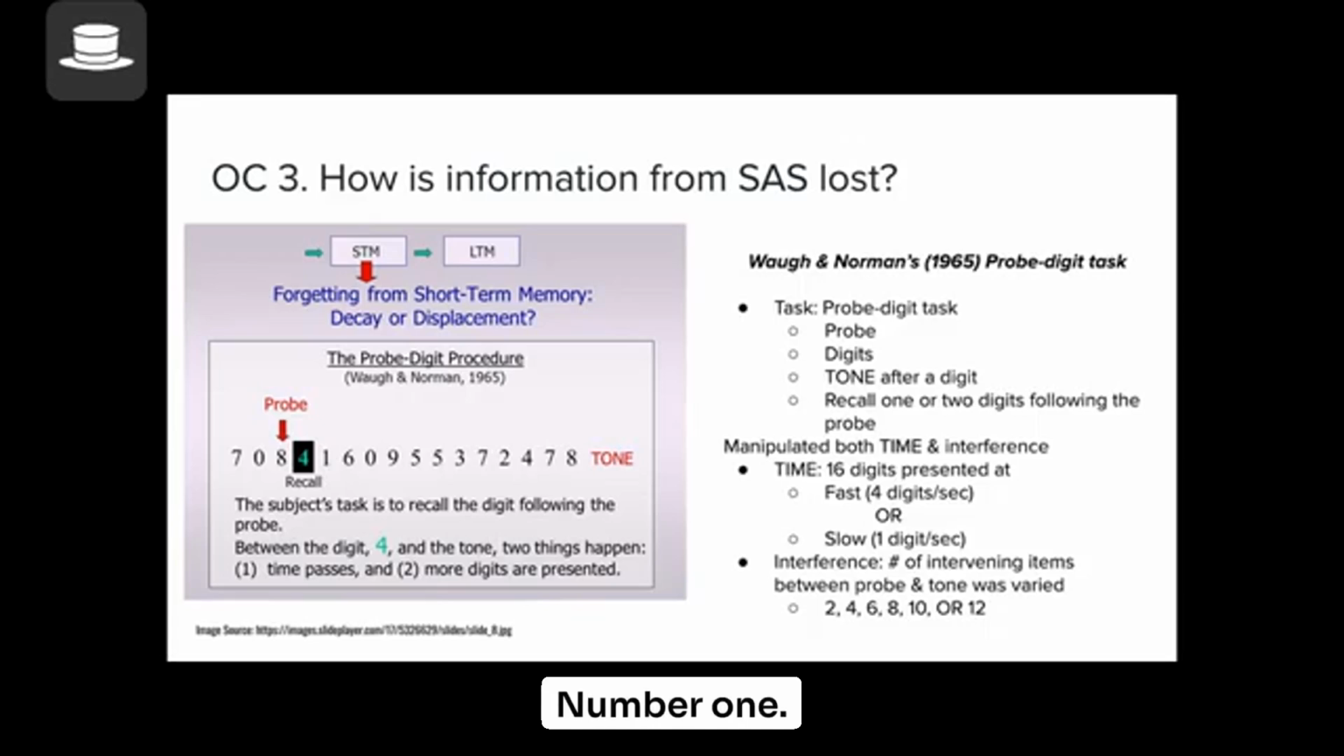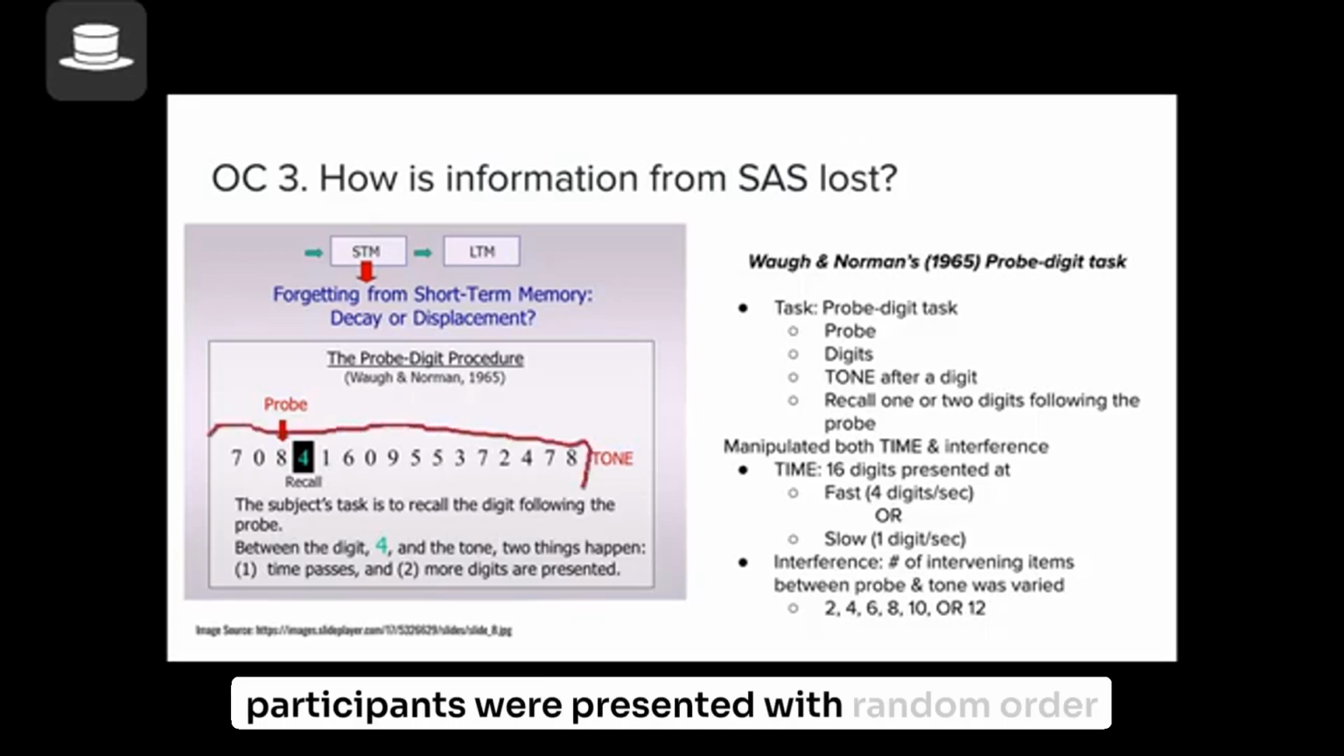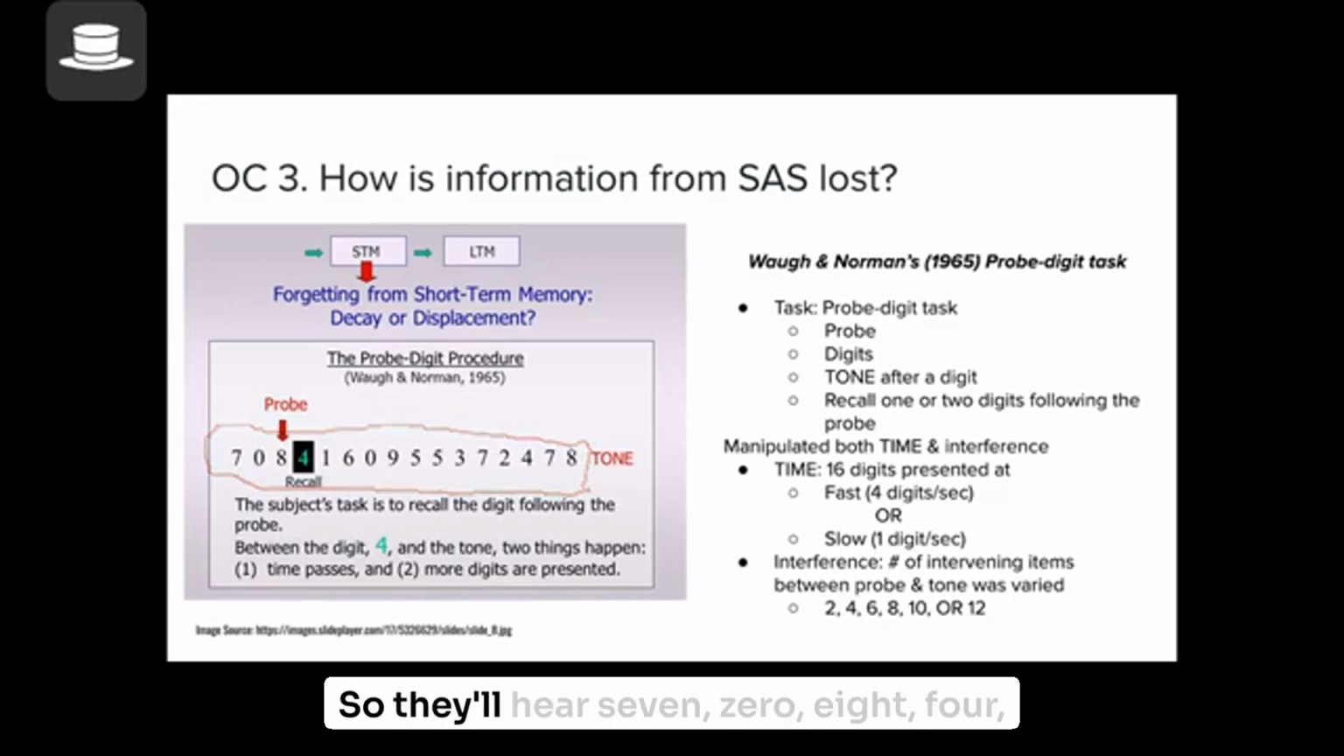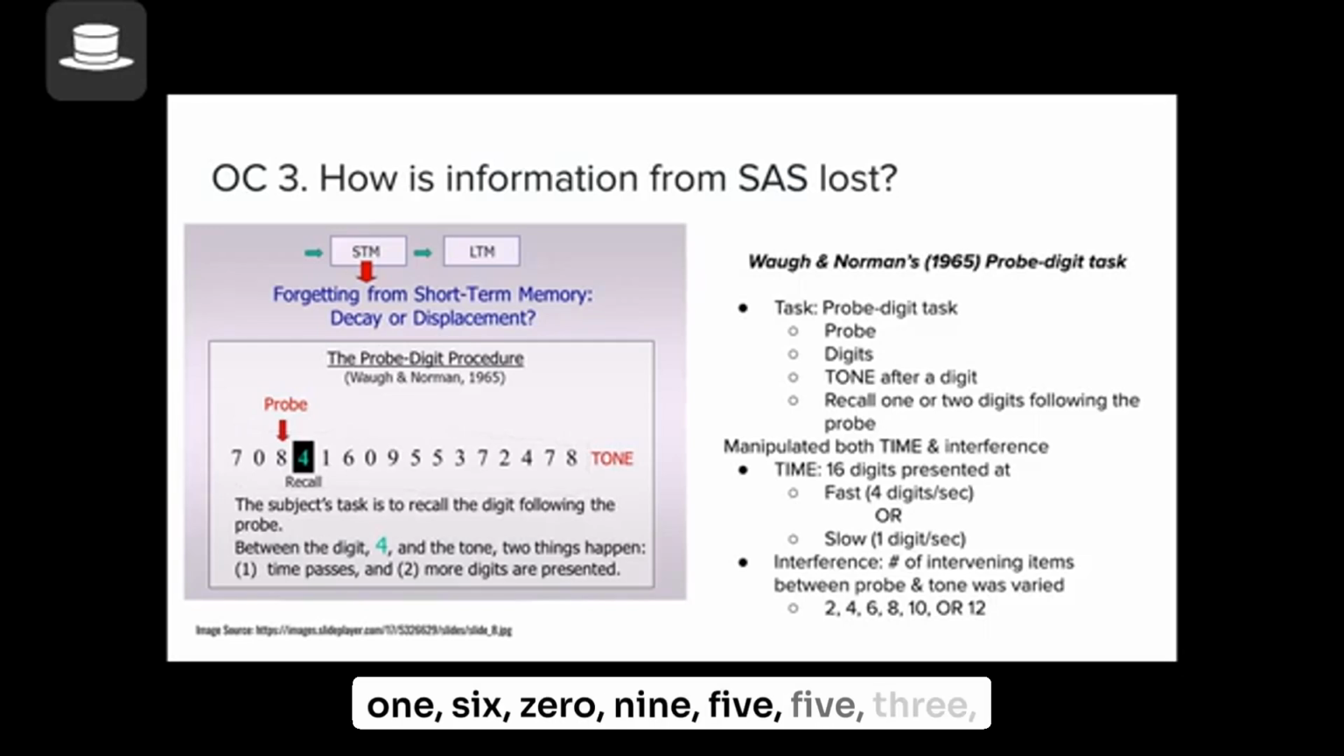Number one, participants were presented with a random order of 16 digits, presented one digit at a time. They'll hear 7, 0, 8, 4, 1, 6, 0, 9, 5, 5, 3, 7, 2, 4, 7, 8. So each participant in a given trial is presented with 16 digits. Okay. Now, here's the interesting thing.